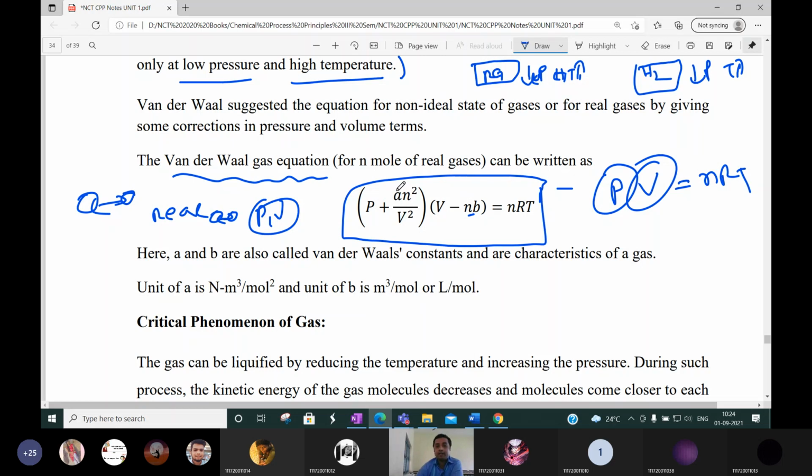And this n is nothing but the number of moles, and this V is the volume. This a and b are the van der Waals constants, or you can say characteristics of the real gas. And what is the unit of a? And what is the unit of b?